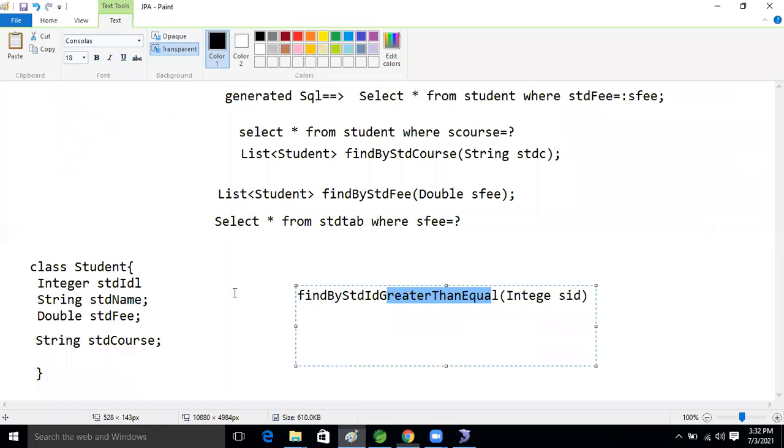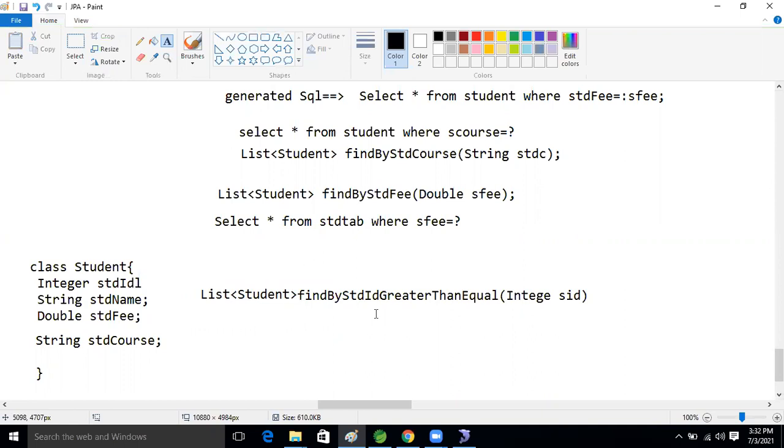Okay, now the return type is what, guys? List. List of students. List of student now, guys. Okay, good. Now, this is the method for performing greater than or equals to. So what is the query now, guys? Based on this method, what is the generated query now?